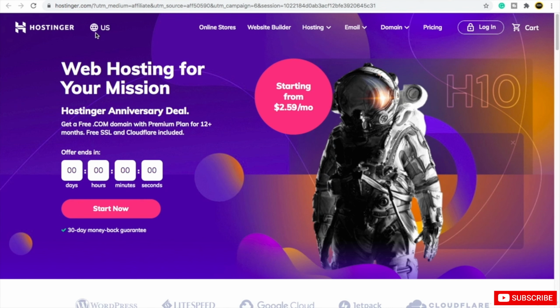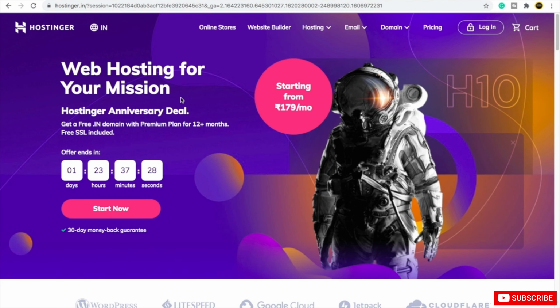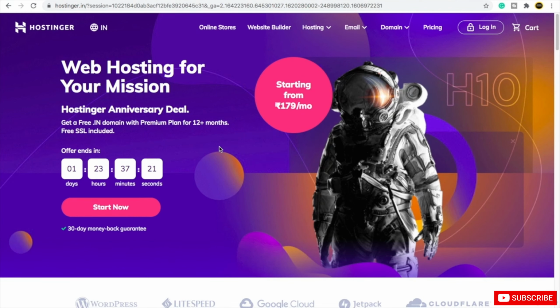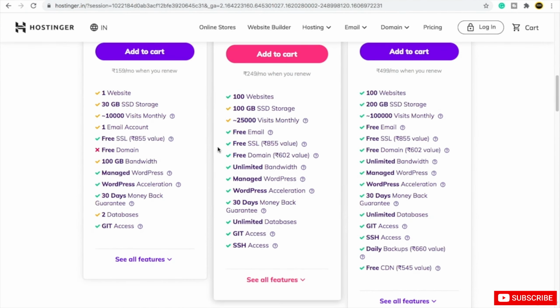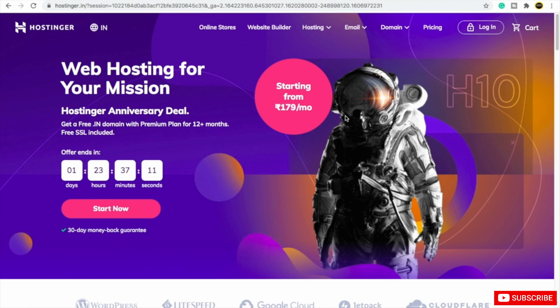For example, if you are from some other country, you just need to click on this country icon, and it will show you different countries. I live in India, so if I click here, you will see that right now I'm on the Indian Hostinger. It will show the currency in rupees, my country's currency. So make sure that you click here and select your country. Even if you're Indian and you buy in US dollars, no problem. Just for your convenience, you can even do this.